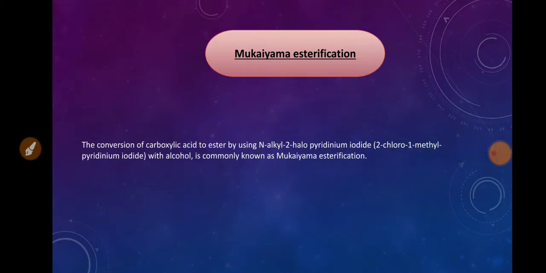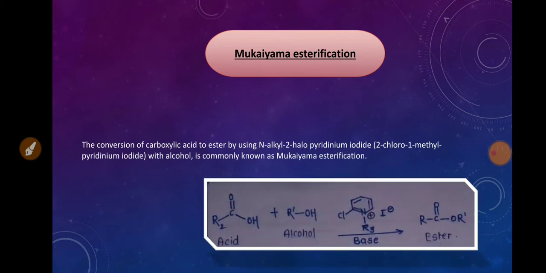The reaction proceeds by using the Mukaiyama reagent, developed by the scientist Mukaiyama, and is known as Mukaiyama esterification. The actual definition of Mukaiyama esterification is the conversion of a carboxylic acid to an ester by using an N-alkyl 2-halo-pyridinium iodide, that is 2-chloro-1-methyl pyridinium iodide, with an alcohol.